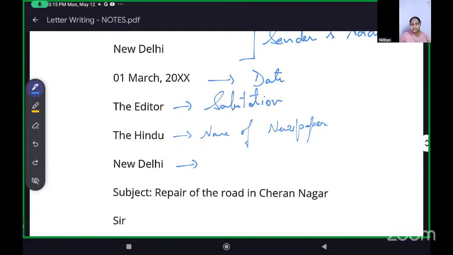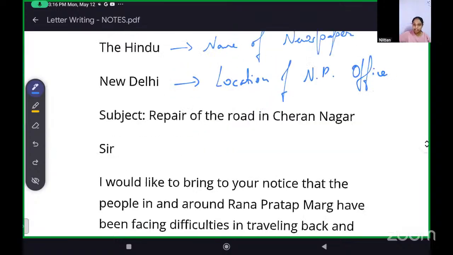You don't need to put the whole place, only New Delhi, the location of the newspaper office. That is the city. Just New Delhi. Then there is the subject, very important.